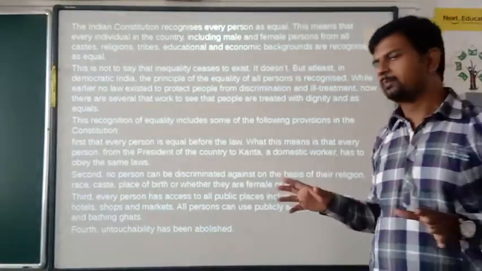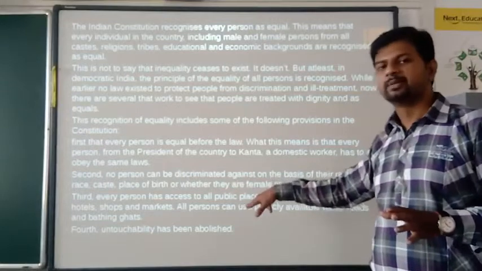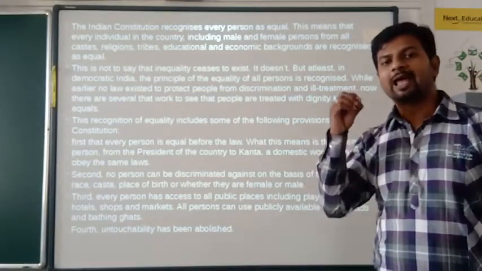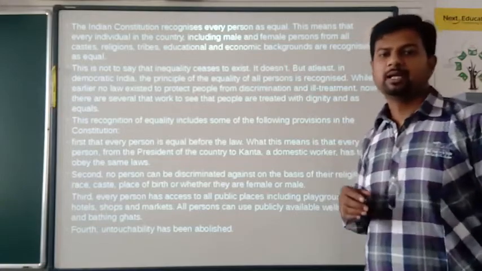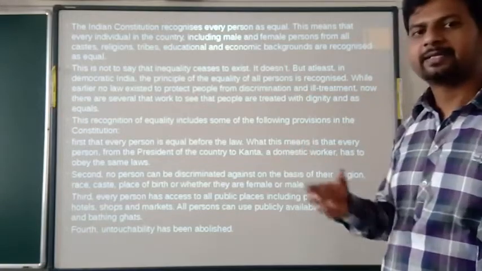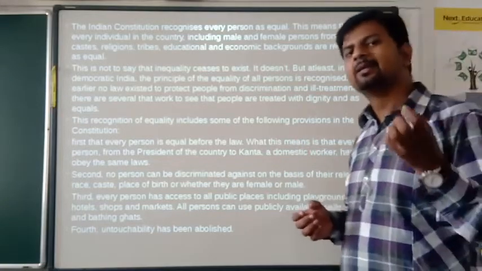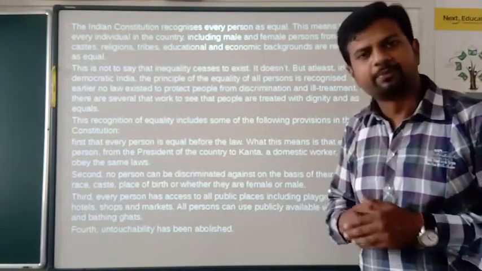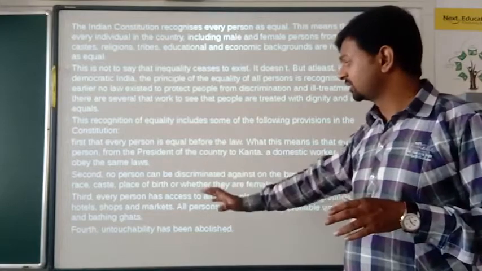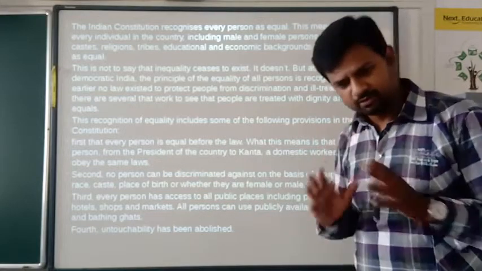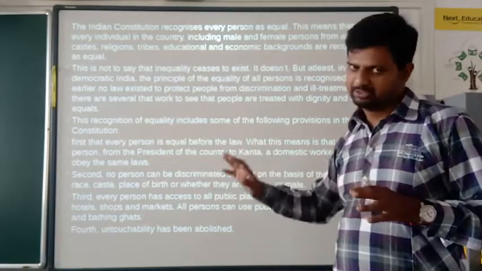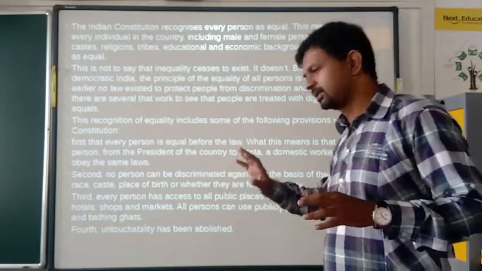So dear children, this is very important. The last one, untouchability. That was the social evil which they were facing until the freedom. After the freedom, due to the efforts of Dr. B. R. Ambedkar, untouchability has vanished, and now almost everything has changed.